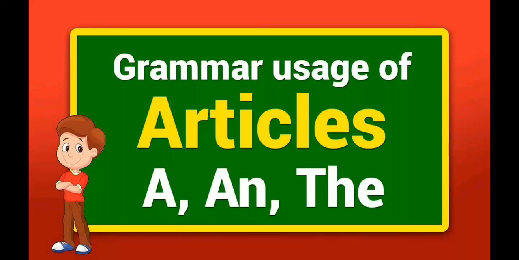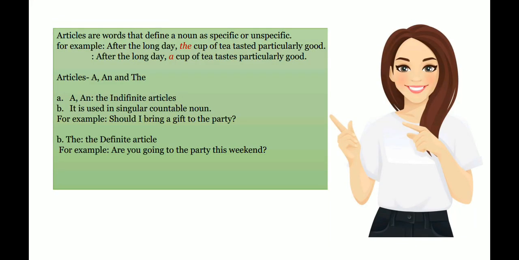Today we are going to learn about articles. Generally, a and the are known as articles. Articles are the words that define a noun as specific or unspecific. For example, after the long day, the cup of tea tasted particularly good. After the long day, a cup of tea tastes particularly good.